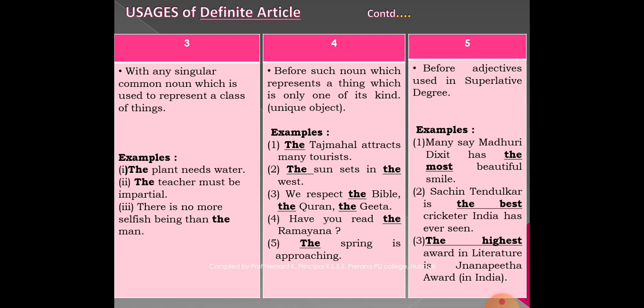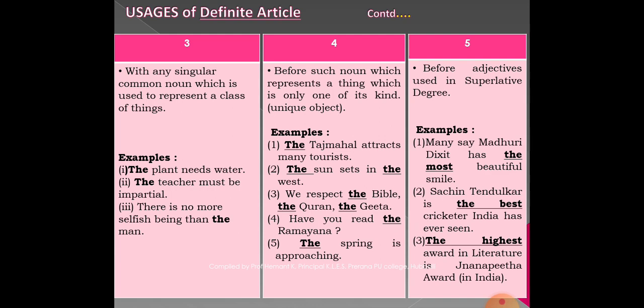In the second example, Sachin Tendulkar is the best cricketer India has ever seen, right? Good, better, best. Good is the positive degree, better is the comparative degree, and best is the superlative degree. As best is the superlative degree, before that we must use the definite article the.